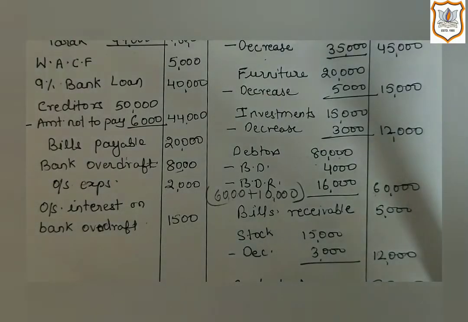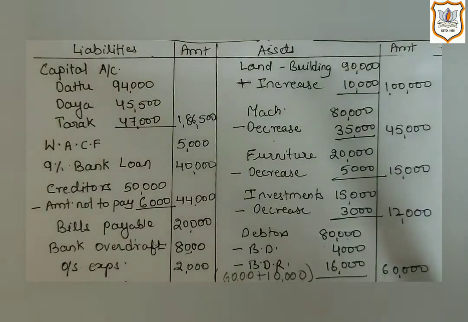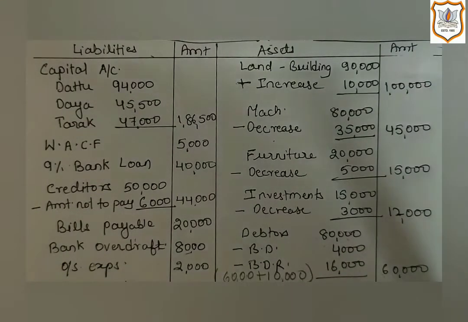Now next is stock, which is given on the debit side of the revaluation account in the question, which is 3,000. As it is given on the debit side of the revaluation account, that shows that its price must have decreased. So we will deduct it from 15,000. So we will get 12,000 in the outer column. Now next is outstanding expenses. As it is a liability, that's why it is given on the debit side of the revaluation account. So in the new balance sheet, we will record it on the liability side of the balance sheet, outstanding expenses 2,000.